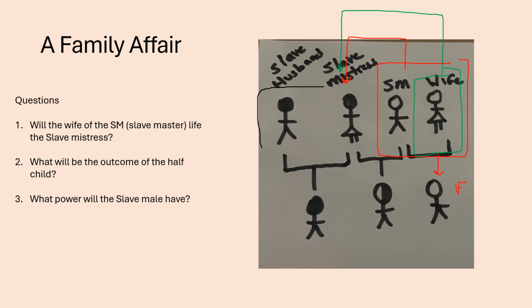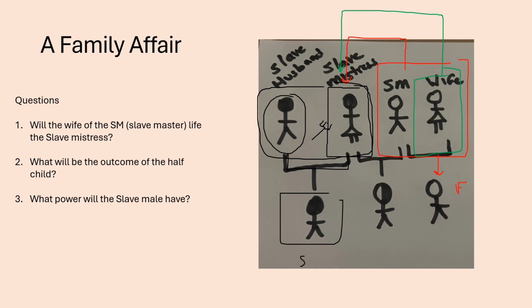If these two are in a relationship where they've managed to jump the broom in a slave marriage, this individual is virtually powerless to prevent the horrific act of assault from taking place and not being able to protect his wife. And the child that's produced in this scenario would be a slave, and the child that is produced when these two engage in a relationship is going to be a slave as well. Think about these questions here.